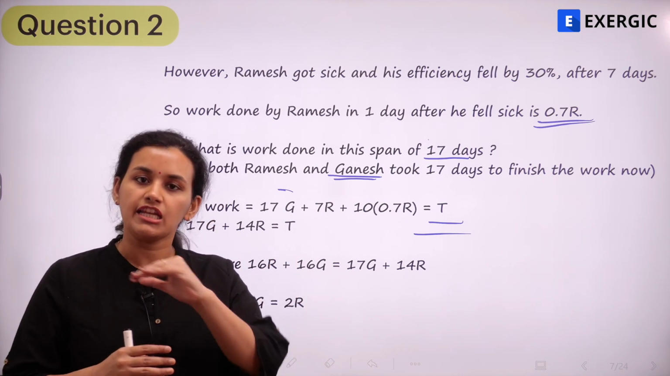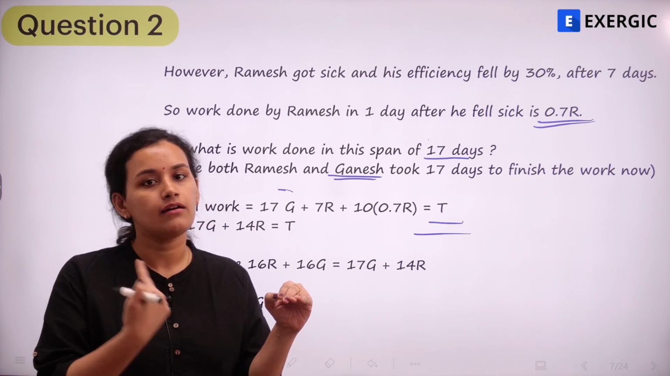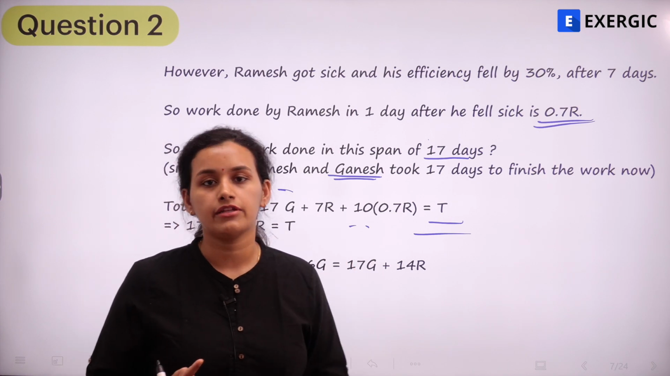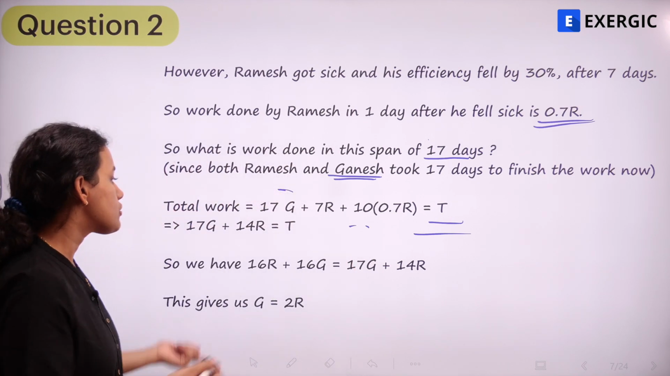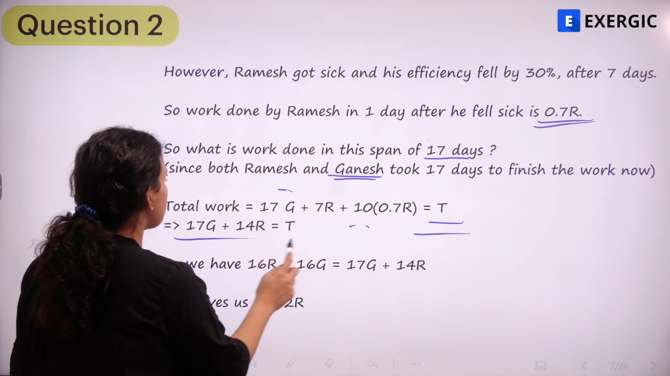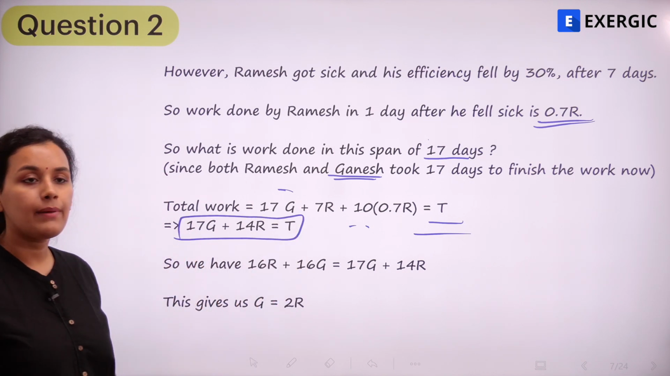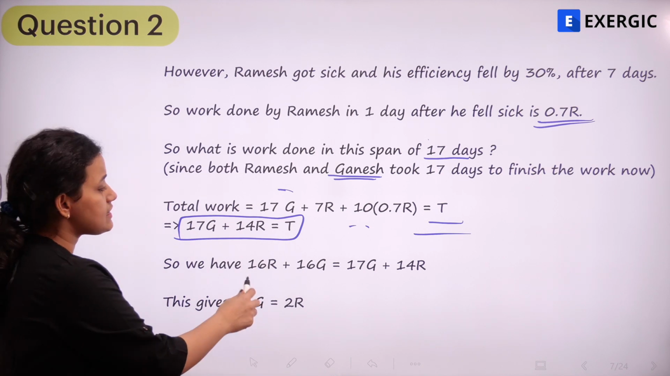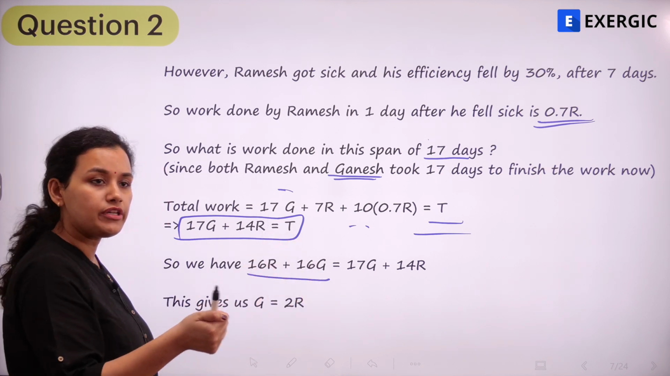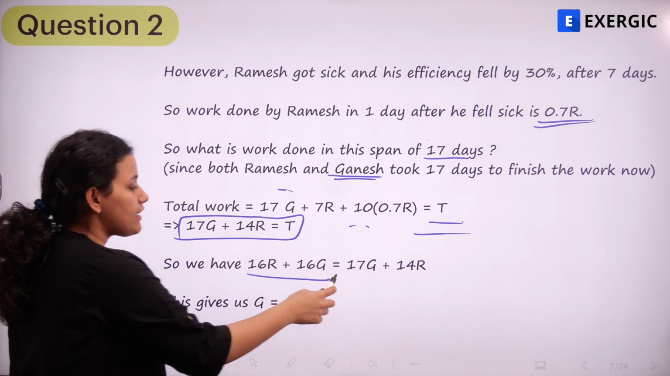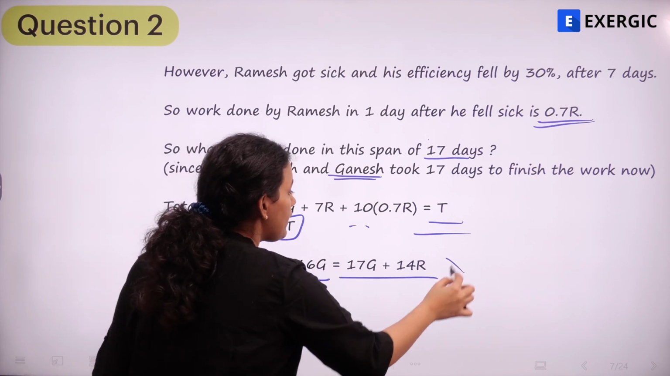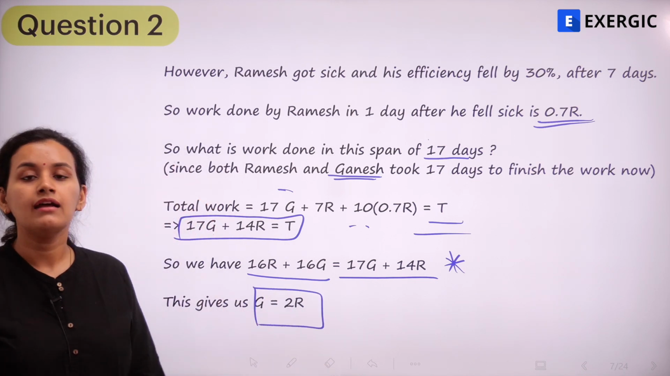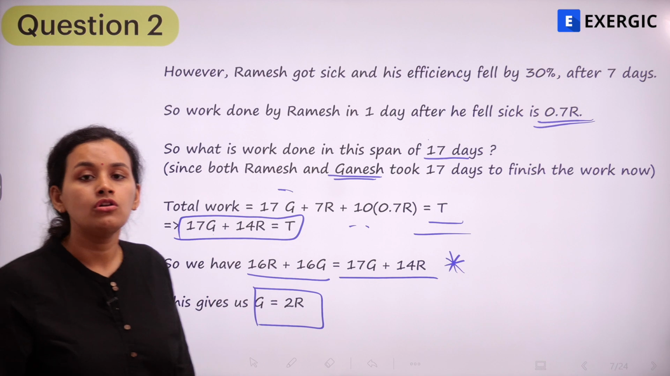What about Ramesh? Initially 7 days, per day R units of work, so 7R, and the remaining 10 days 0.7R units of work. So if we simplify, we will get one more equation. We have got 17G plus 14R is equal to T. And now we have got 16R plus 16G also equal to T, and 17G plus 14R also equal to T. So we can equate both these equations and we will get a relation between G and R. That is, we get G is equal to 2R.